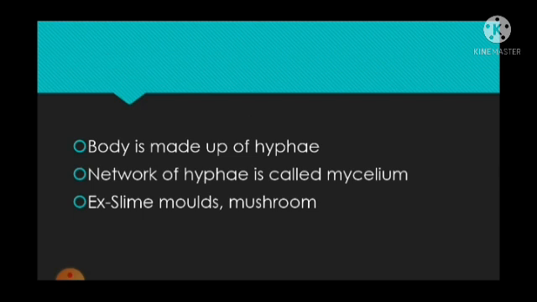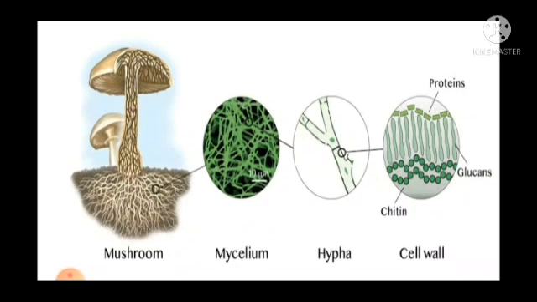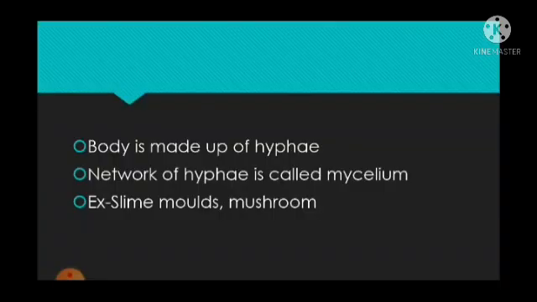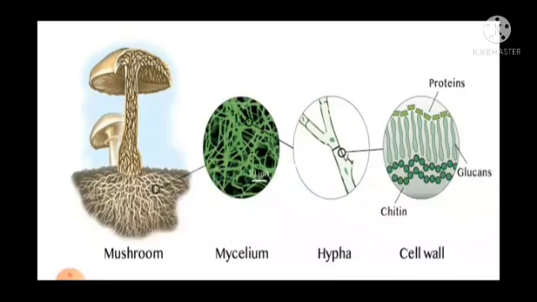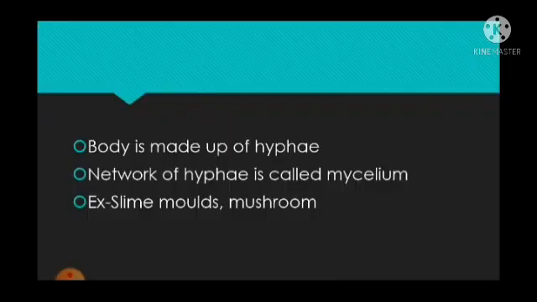Their body is made up of hyphae. Hyphae in the sense this stem like structure or this root like structure. Network of hyphae is called as mycelium. So as we can see, here are many root like structures or stem like structures running through. So this is a network of this hyphae and this is known as mycelium. A single structure is hyphae and a group or network of hyphae is mycelium.